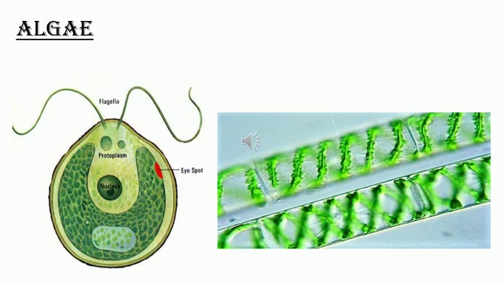Chlamydomonas and Chlorella are unicellular. In the second picture you can see how Spirogyra looks. Spirogyra is a multicellular alga, which consists of more than one cell. That is why we call it multicellular algae. And this is about the concept of algae.